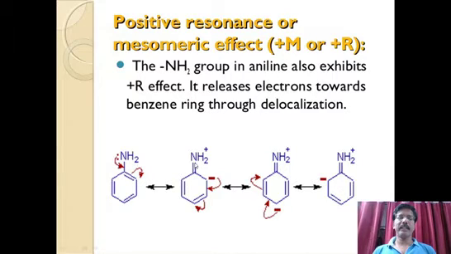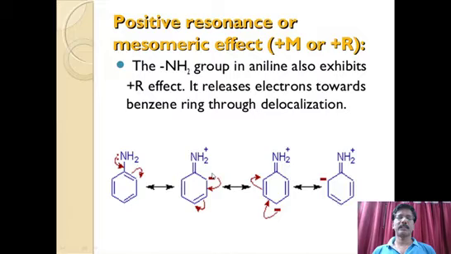So here you see the N-C bond became a double bond, due to the shifting of this lone pair of electrons between N and C, that is, nitrogen and carbon of the benzene ring. And naturally this electron pair is shifted to the ortho position.